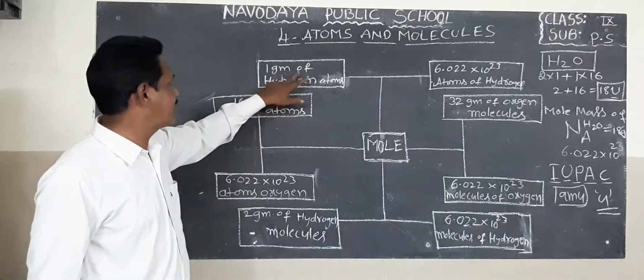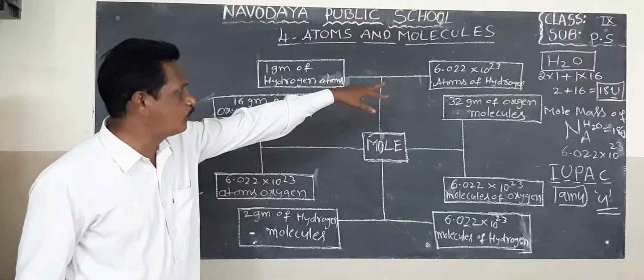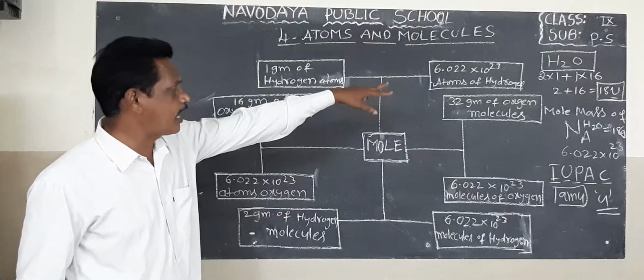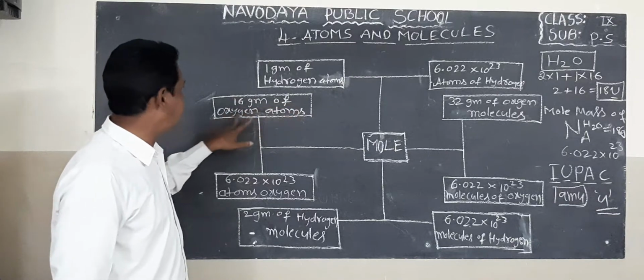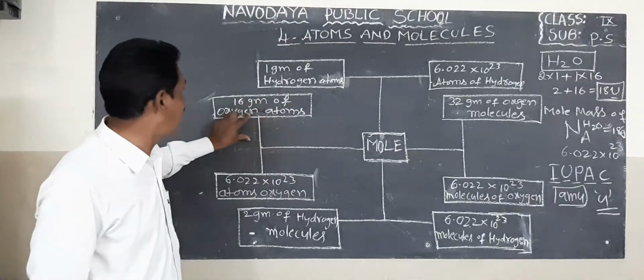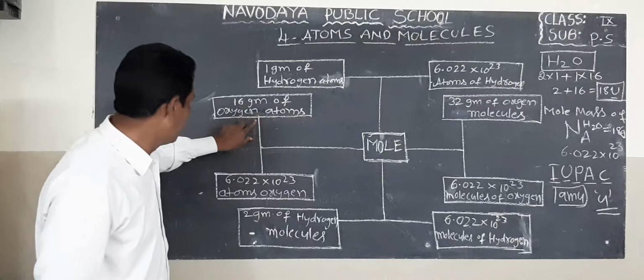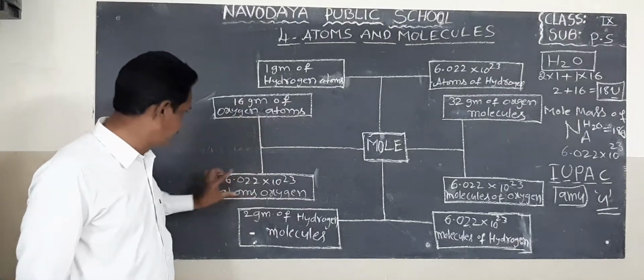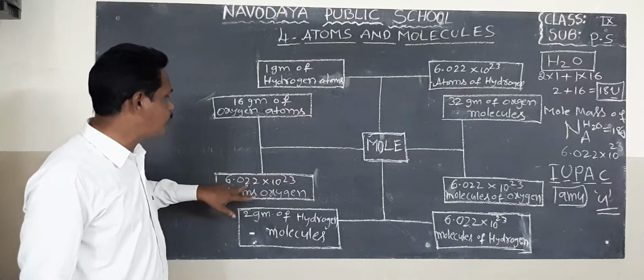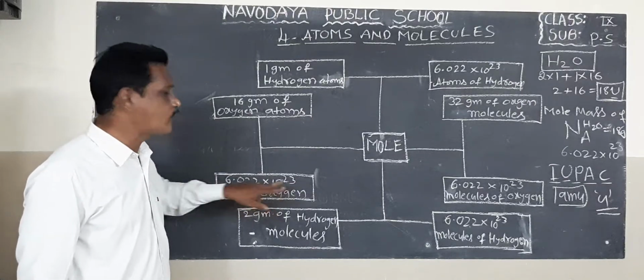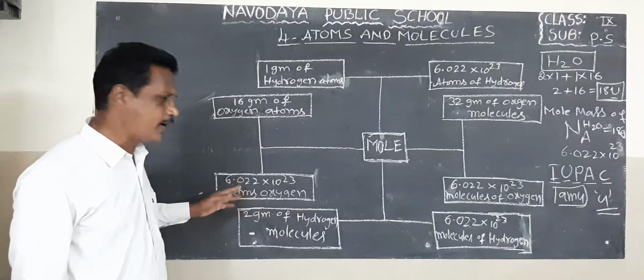Here just 1 gram of hydrogen atom contains 6.022 into 10 power 23. Here 16 grams of oxygen atom contain 6.022 into 10 power 23, equal to Avogadro number.